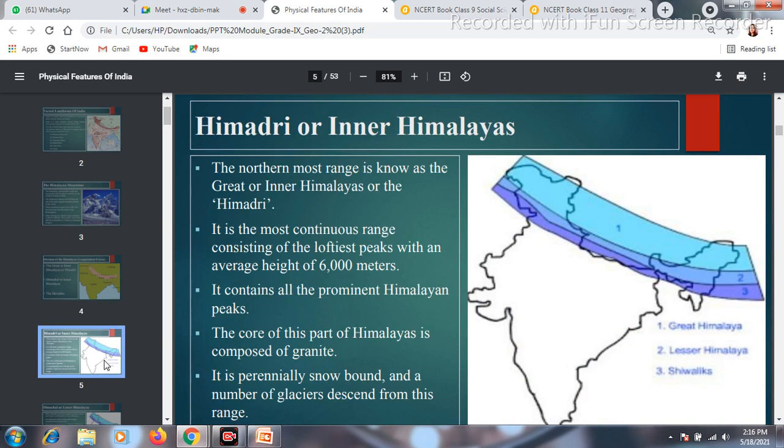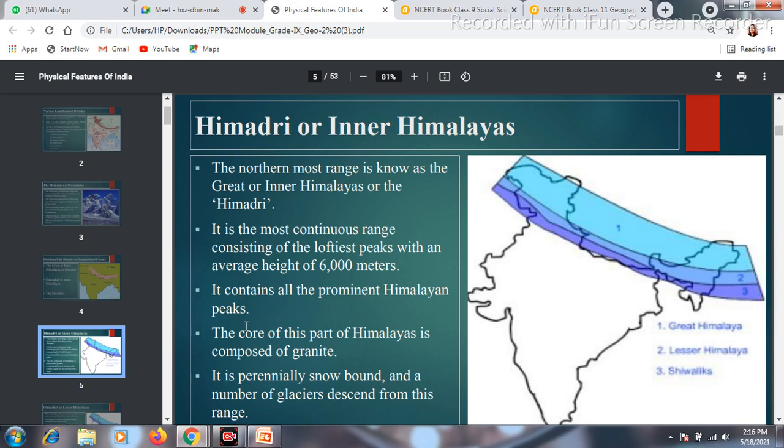Now the next point is that it consists of the loftiest peaks. It consists of high altitudinal peaks with an average height of 6,000 meters. If you go to this place, the average height of the mountains is almost 6,000 meters. It contains the prominent peaks of Himalaya. This part of the Himalaya has some particular peaks.